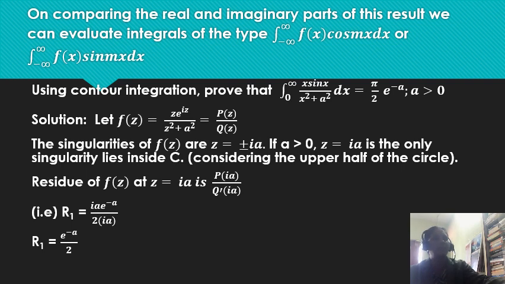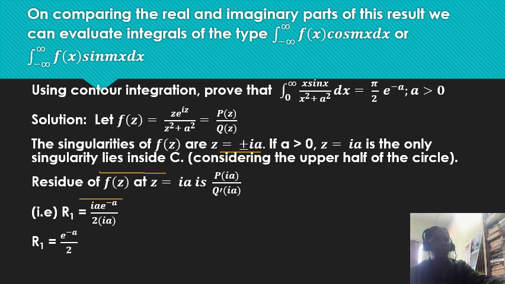First let us take f of z. Just by replacing x by z, we get z e power iz by z square plus a square, and this is taken as p of z by q of z. The singularities are got by just equating the denominator to 0. Therefore, we get z equal to plus or minus ia. Here z equal to plus ia is the only singularity that lies inside C.